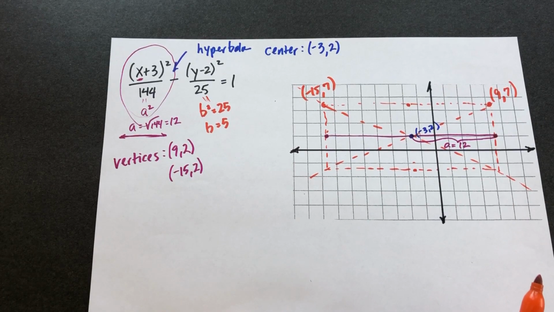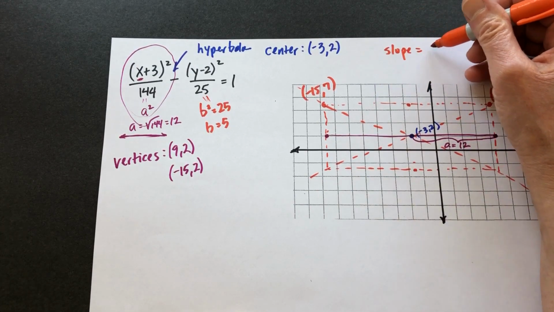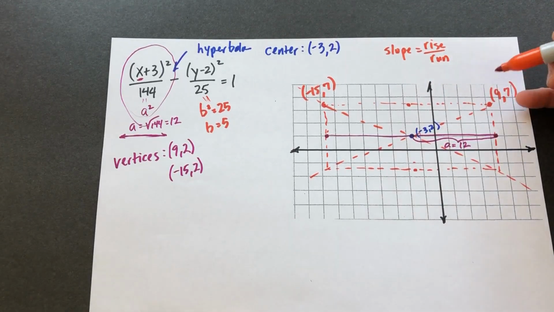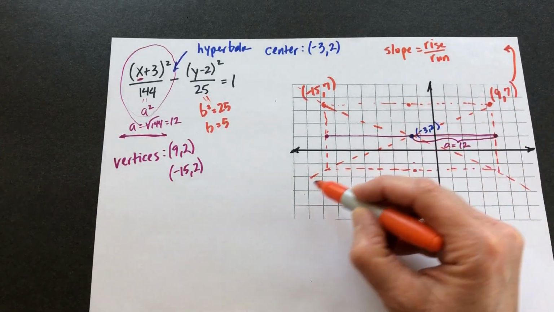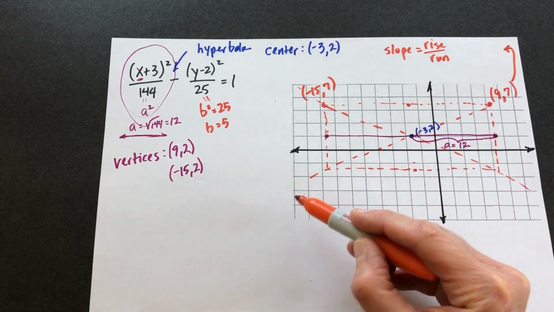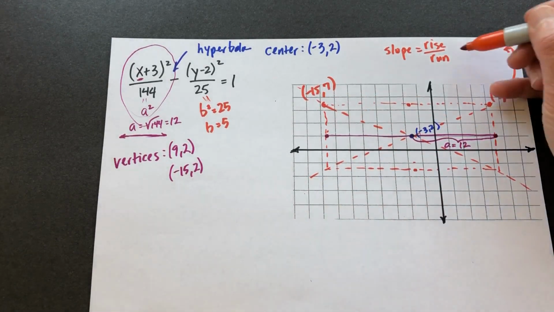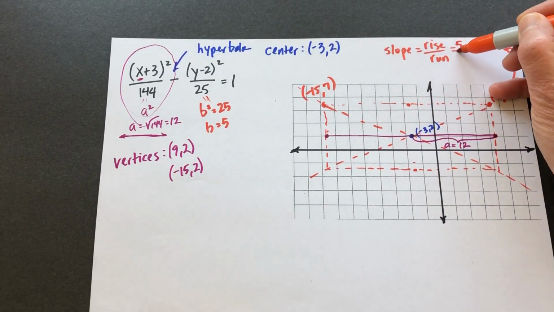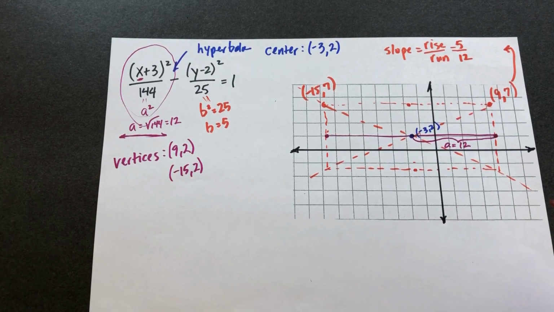And let's figure out what the slopes of those two lines would be. We know what slope is. Rise over run. So if we look at our positive slope here, you'll notice one asymptote has a positive slope, one has a negative. The rise, we came up 5 over 12, so that's the slope of one of the lines.